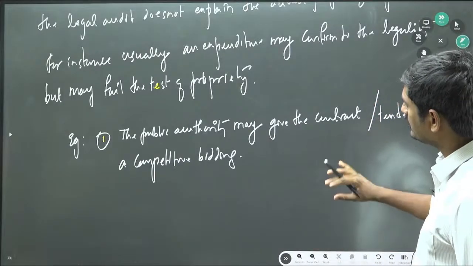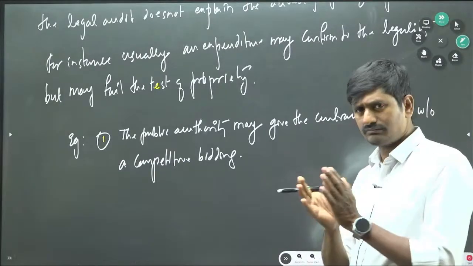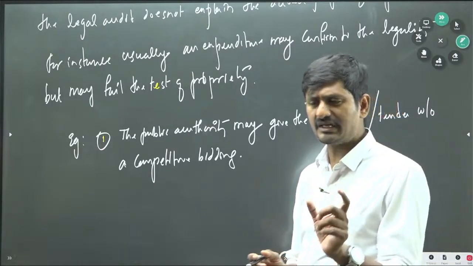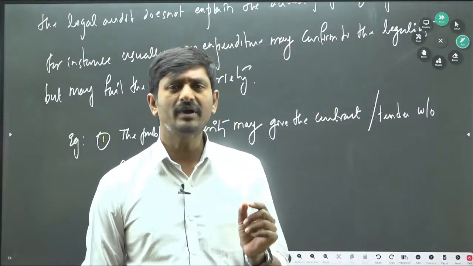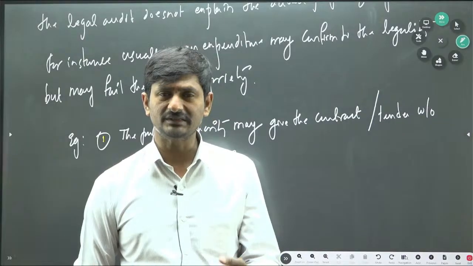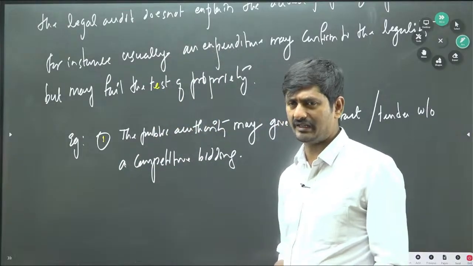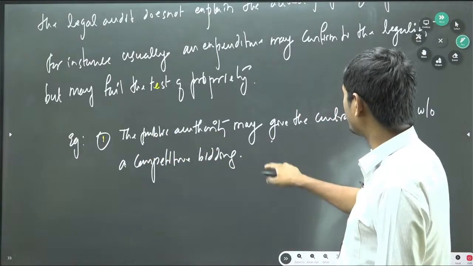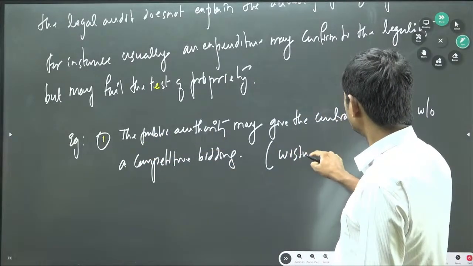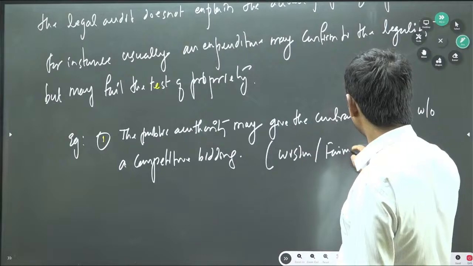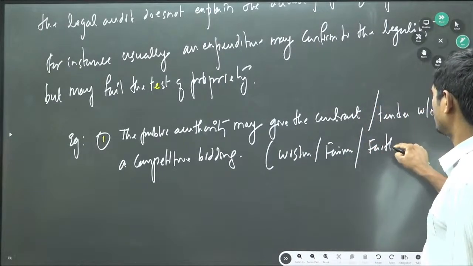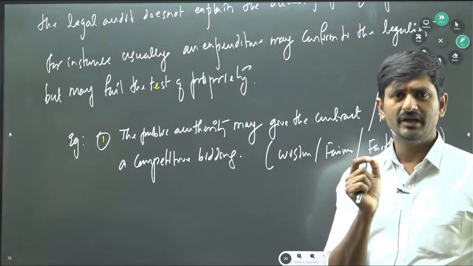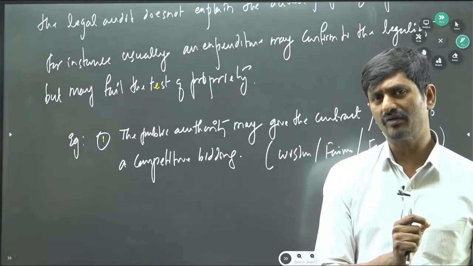So you understand, the money is laid down in the heads of the budget, within the space that is provided by the budget. Suppose government has spent 10,000 crores as it is in the budget. Yes, it is conforming to the legality, but what is it failing? It is failing with respect to wisdom, fairness, and faithfulness. This is failing because you did not use the public money with proper ethics, proper value system.